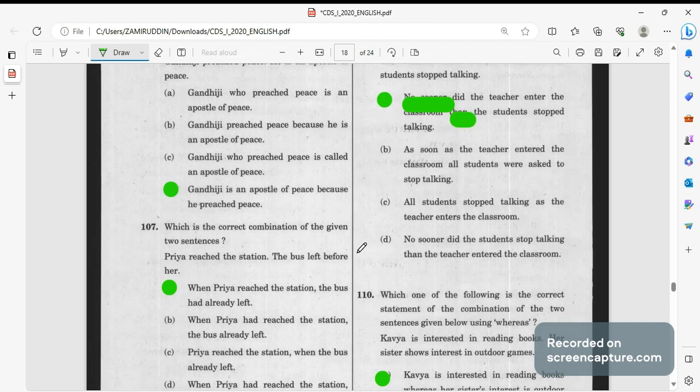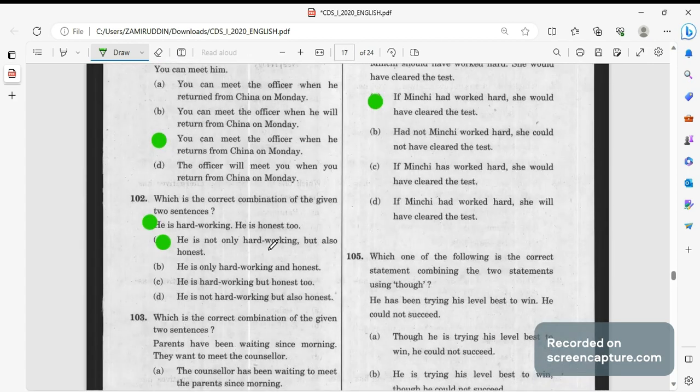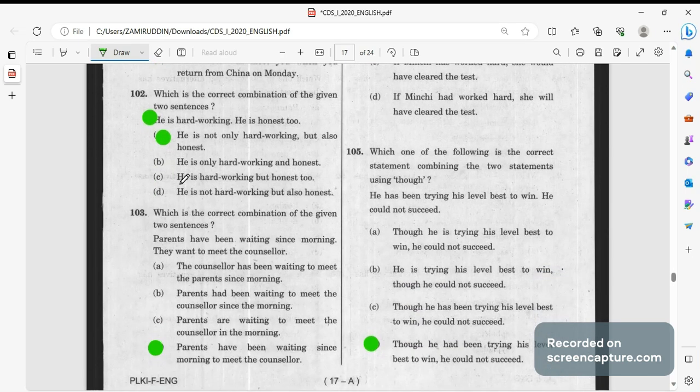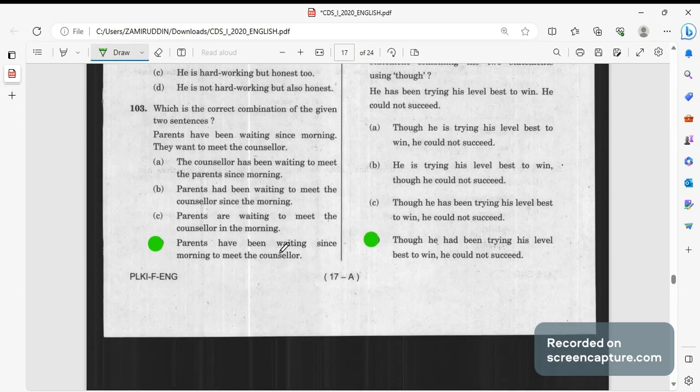Gandhiji is an apostle of peace because he preaches love. Peace, preached peace. All right. Here you can meet the officer when he returns. Next, he is not only hardworking but honest too. He's honest as well.